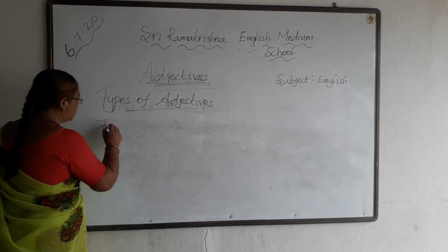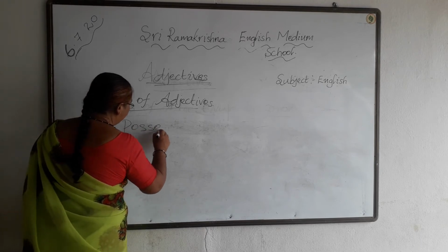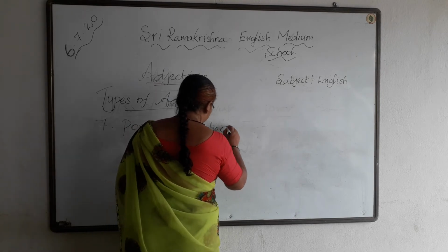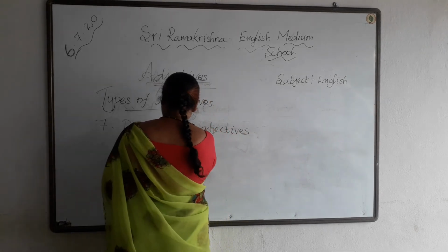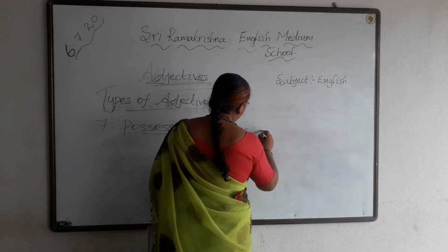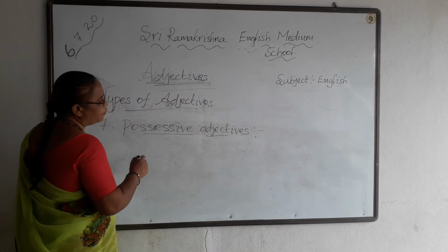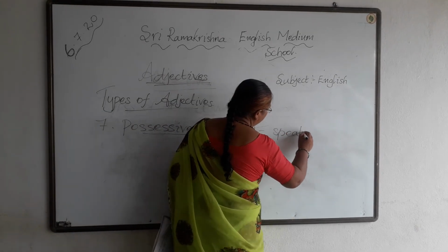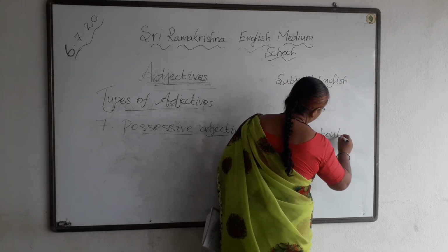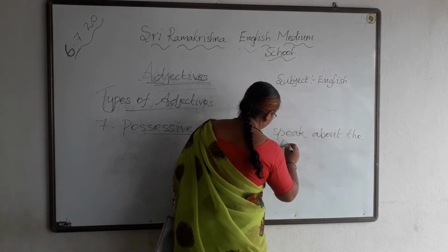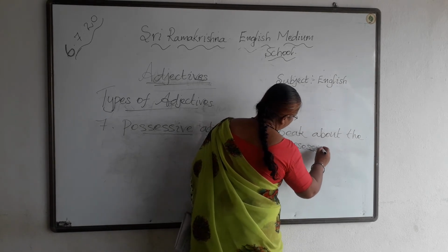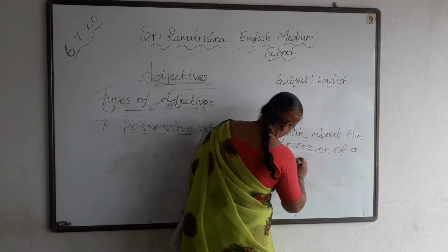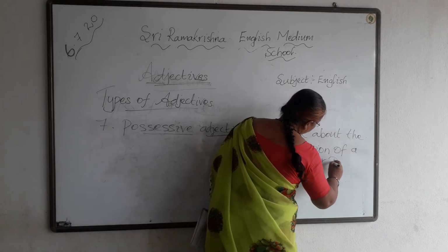Now the seventh one is possessive adjectives. These speak about the possession of a noun or pronoun.